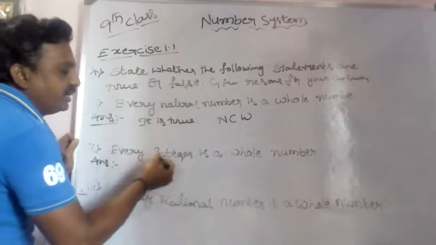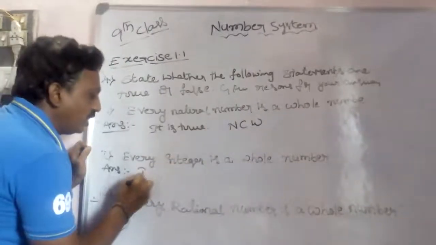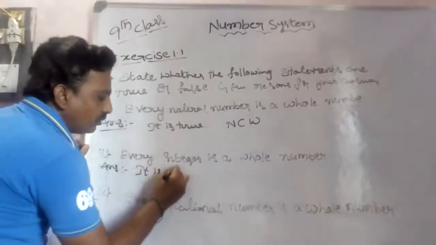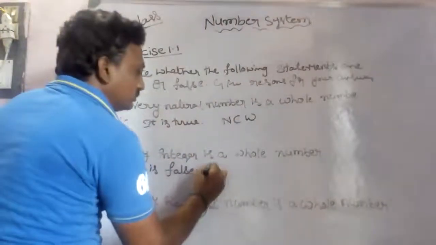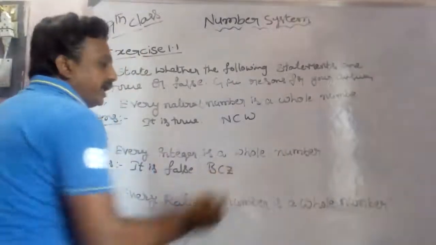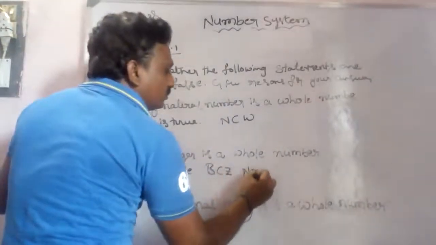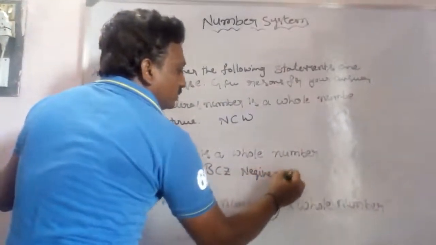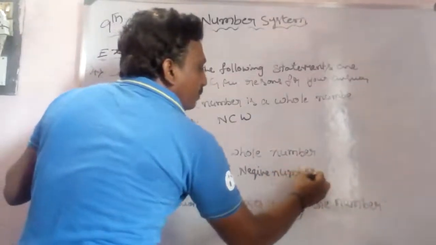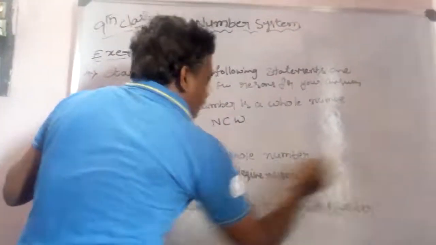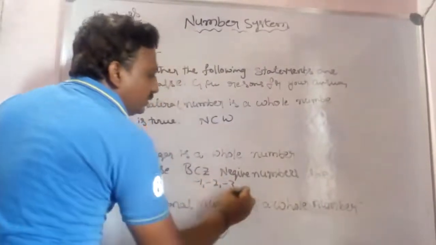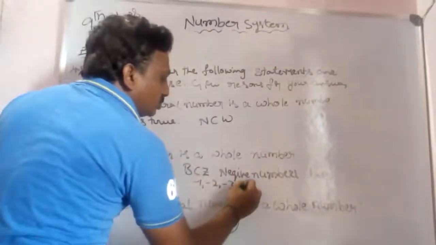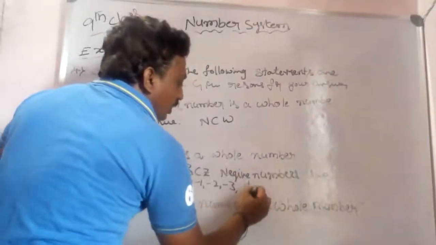Here it is given that every integer is a whole number. It is a false statement because negative numbers like -1, -2, -3 do not belong to the whole numbers.